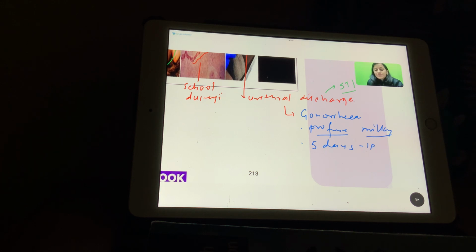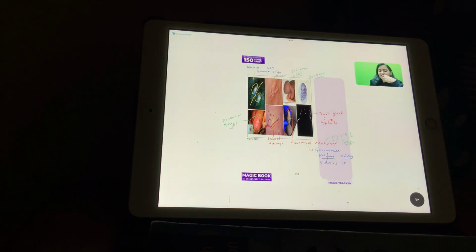STI kit 1, 2, 3, 4. Which one? STI kit 1. And what is the color of that kit? Gray. Kit 1 is gray, and urethral discharge is the gray STI kit 1. What kits are used for genital ulcers? Very good, 3, 4, 5. For genital ulcers, we have STI kits 3, 4, 5. Correct, it's the white, the blue, and the red. And then we have the yellow and the black.